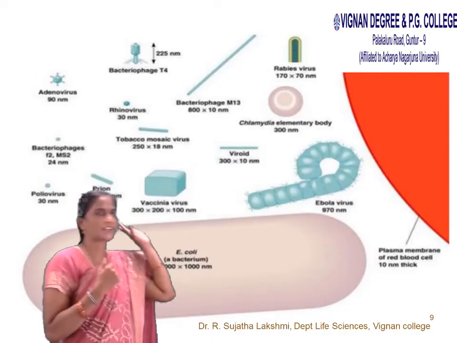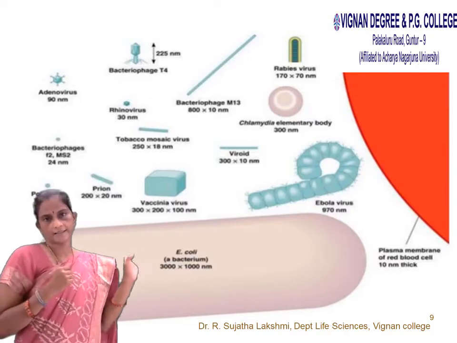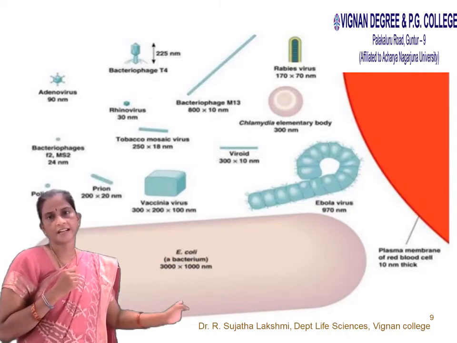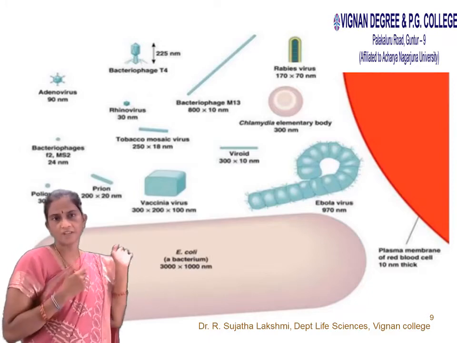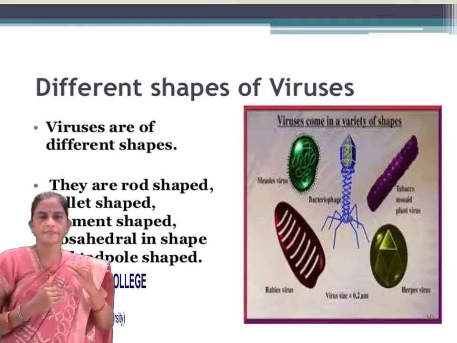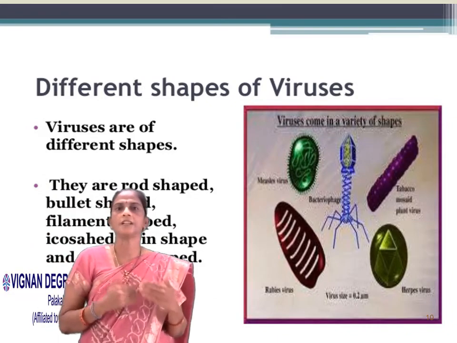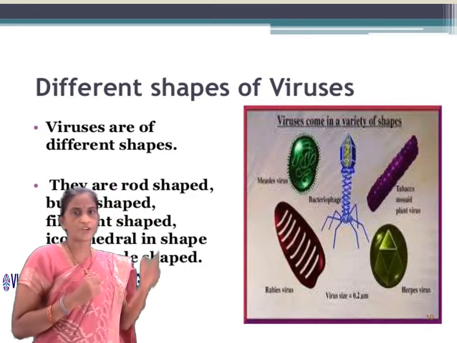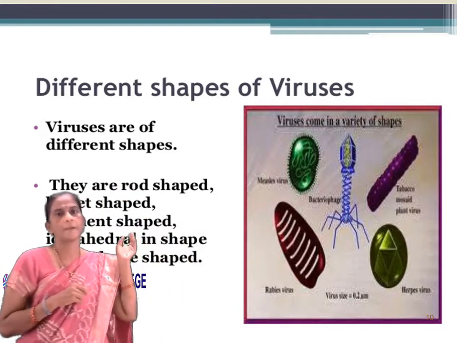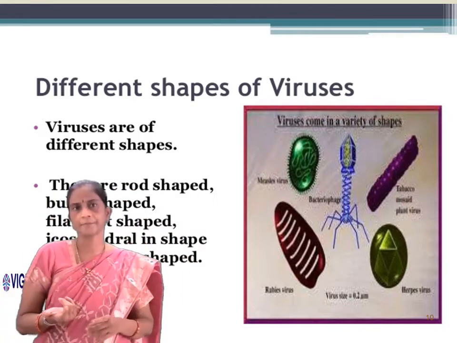These are some of the structures of viruses: bacteriophage, TMV, DNA viruses, RNA viruses, rabies virus, influenza virus. Okay. Next, different shapes of viruses. Viruses have different shapes. They are rod shaped, bullet shaped, filament shaped, icosahedral shaped, and tadpole shaped.